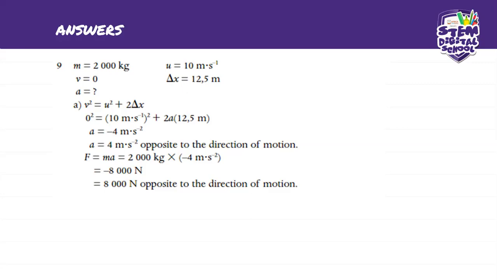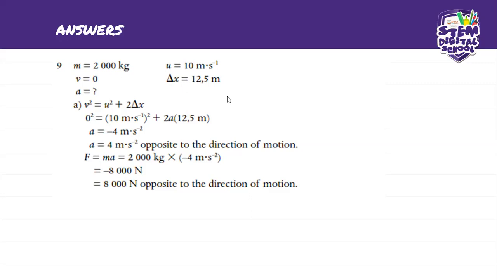And then from there, we can move straight to the force that they're looking for. So force is equal to mass times acceleration, which is 2000 times minus 4 meters per second squared. And this will give us minus 8,000 newtons. We can also say it's 8,000 newtons opposite to the direction of motion.